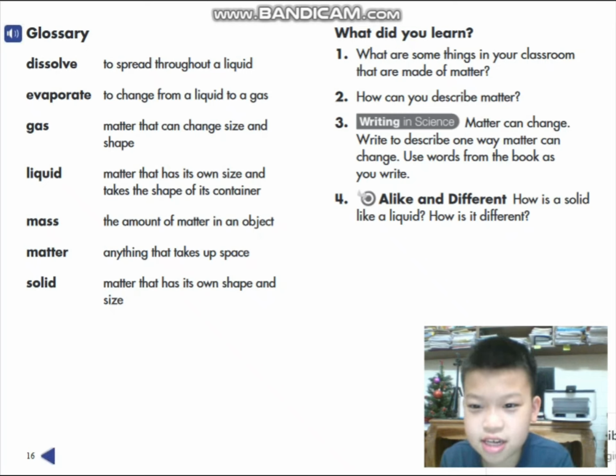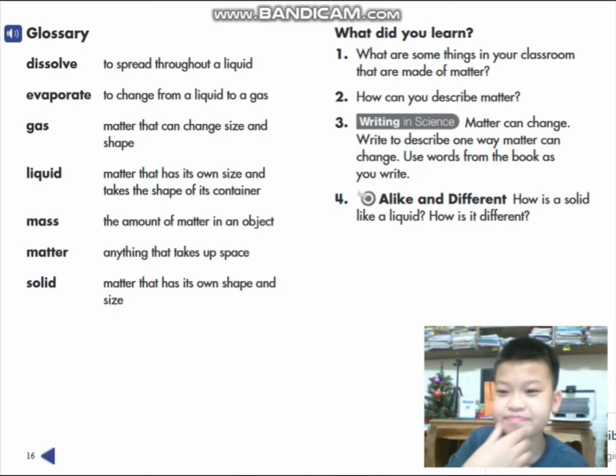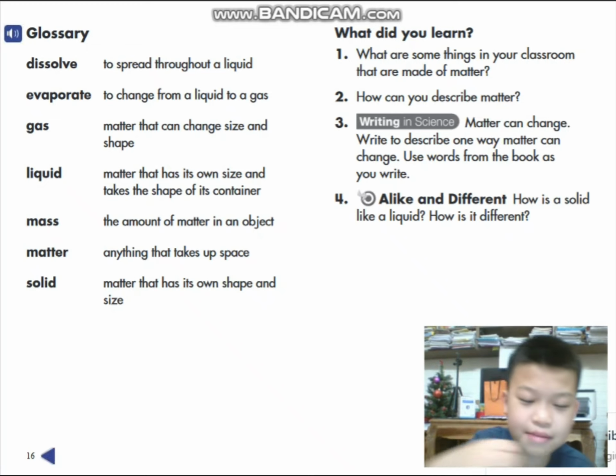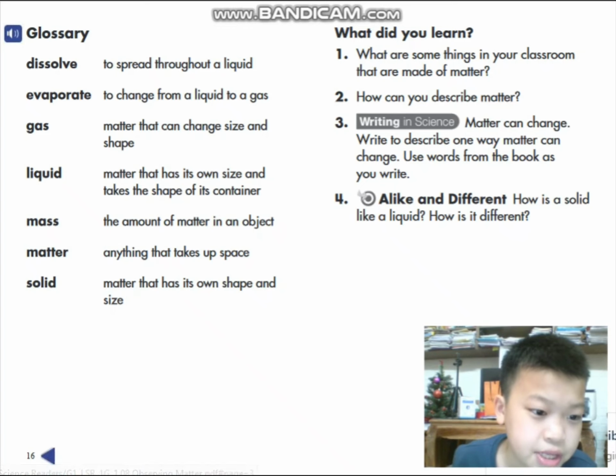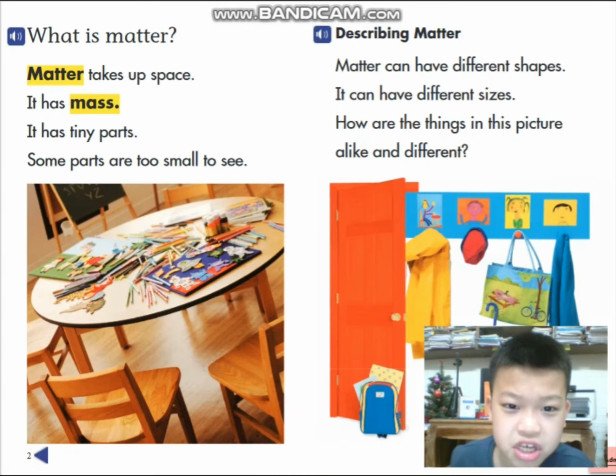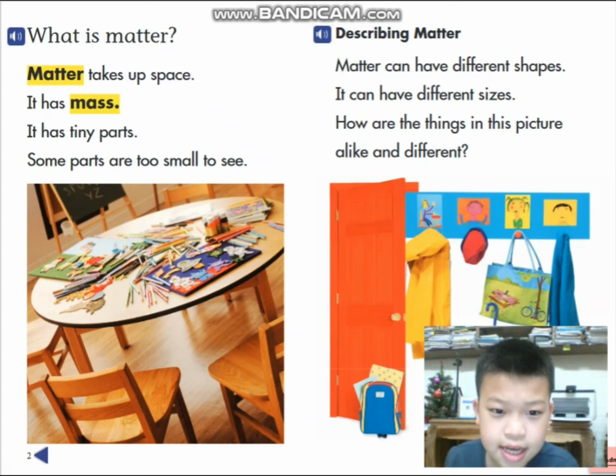Number 2. How can you describe matter? Matter is anything that takes up space, but not only that, it also has mass and tiny parts.